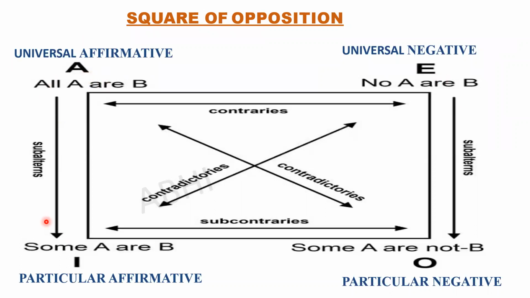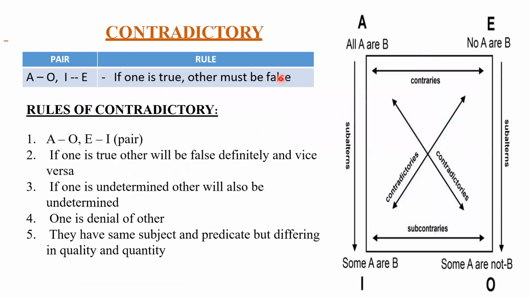Universal means this and particular means this. The relationship between A and I, and between A and E, where one is positive and the other negative, is called the relationship between quality and quantity.